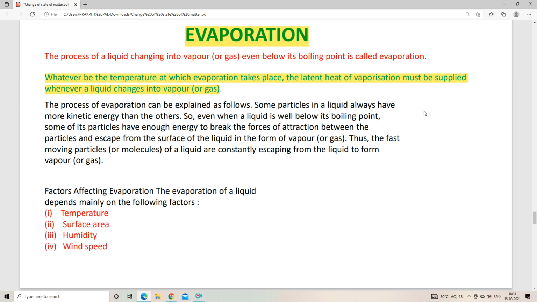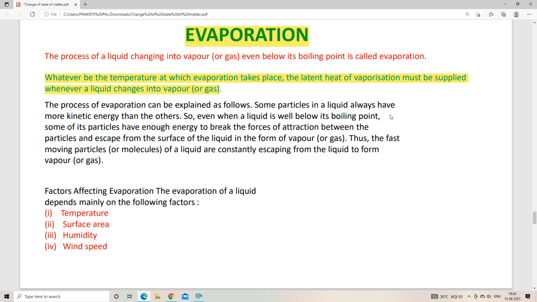I think it is clear. What is written here is that the process of evaporation can be explained as follows. Some particles in a liquid always have more kinetic energy than the others. So even when a liquid is well below its boiling point, we don't need to reach the boiling point to convert a liquid into vapor. We can convert a liquid into vapor at any temperature, and this is known as evaporation.